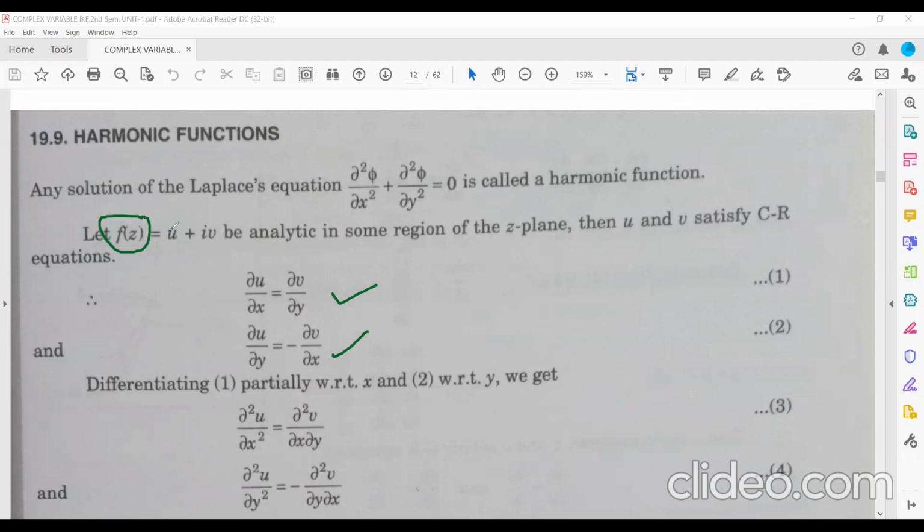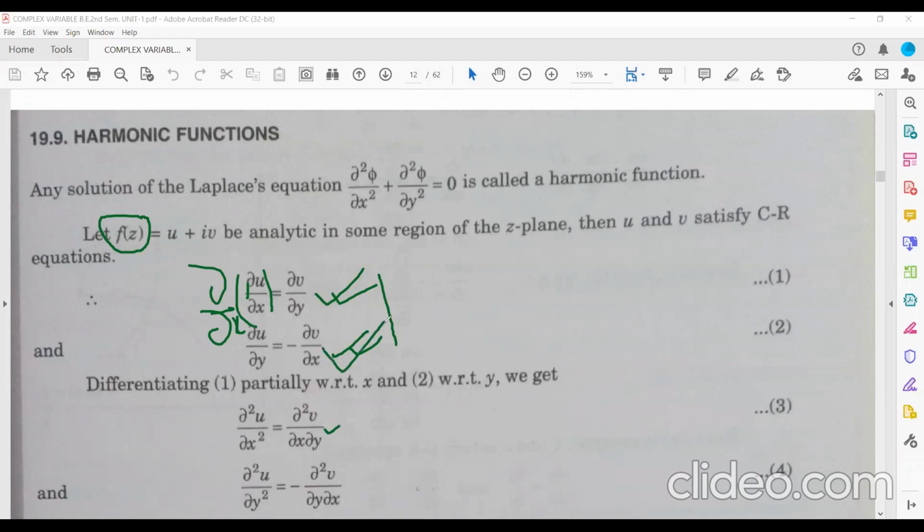So I have considered this f(z) is analytic. Then by the necessary condition, that means the Cauchy-Riemann equation, you will get these two equations since f(z) is analytic. So I am going to differentiate equation 1 with respect to x again, and equation 2 with respect to y again. Here already the first derivative with respect to x is there, so if you differentiate once more with respect to x, you'll get del square u upon del x square, and this side you'll get del square v del x del y.